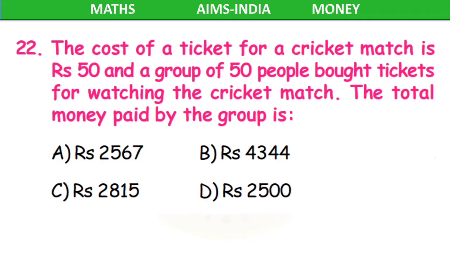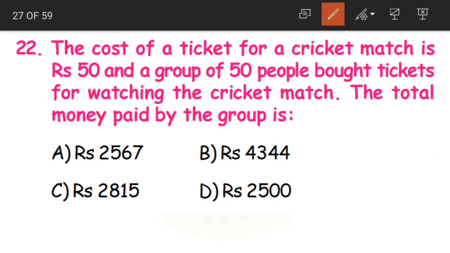Question number 22. The cost of a ticket for a cricket match is 50 rupees and a group of 50 people bought tickets for watching the cricket match. The total amount paid by the group is dash. Now what are they saying here? The cost of one ticket is 50 rupees and a group of 50 people, suppose 50 friends together, went to watch the match. Now how much money should they pay to buy the tickets? 50 rupees is for one person. Then how much should they pay for 50 persons? How will we find out?